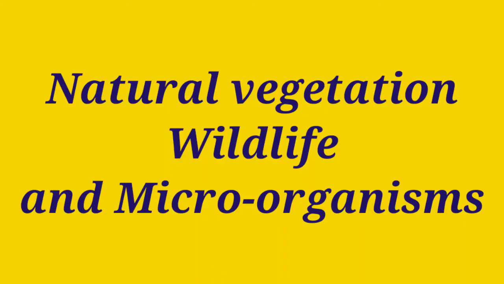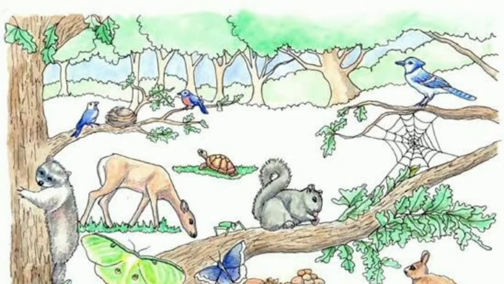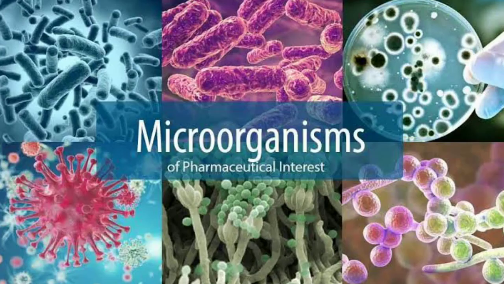Next and last factor is natural vegetation, wildlife and microorganisms. All these three factors play a very important role in the formation of soil. Natural vegetation refers to plants, wildlife refers to animals and microorganisms refers to the small organisms which help in decaying the organic matter. When we talk about all these three factors, they are interrelated.